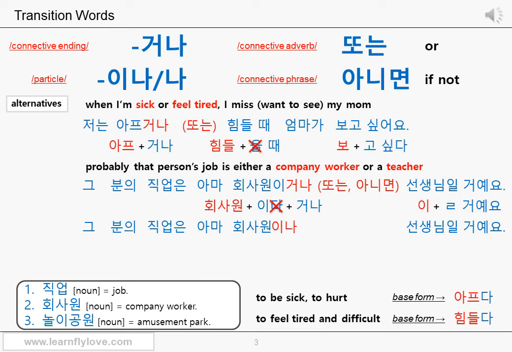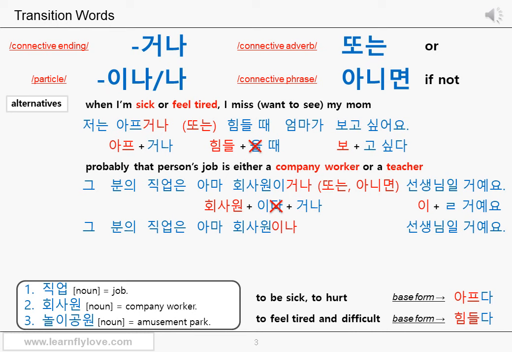그분의 직업은 아마 회사원이나 선생님일 거예요. As you see, the connective ending 거나 disappeared because we got rid of the predicate 이다 from the first noun 회사원. Yes, you can do that. The 이 sound from 이나 is not the stem of the predicate 이다. Please don't mix up. The entire 이나 is a particle.